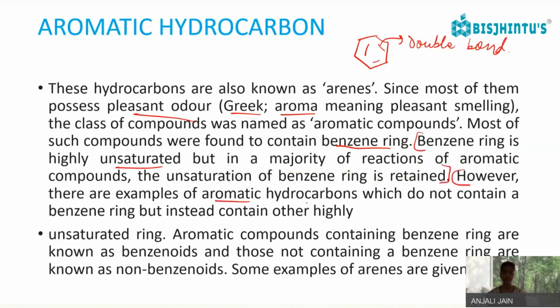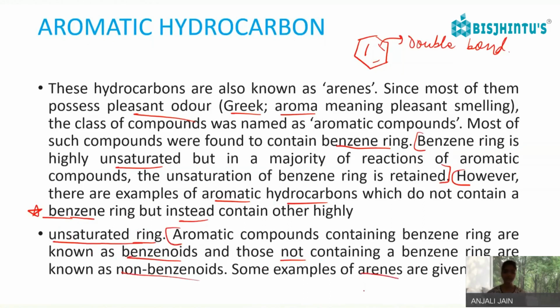However, there are examples of aromatic hydrocarbons which do not contain a benzene ring, but instead contain a highly unsaturated ring. Okay, so they do not contain a benzene, but still they have a highly unsaturated ring. So aromatic compounds containing a benzene ring are known as benzenoids, and those not containing a benzene ring are called non-benzenoids.